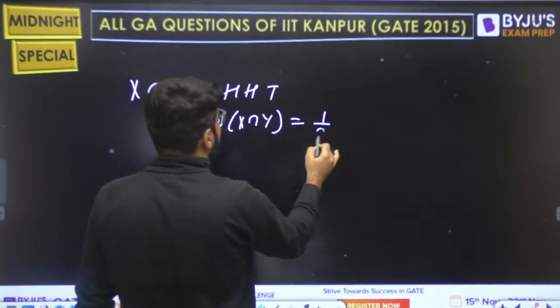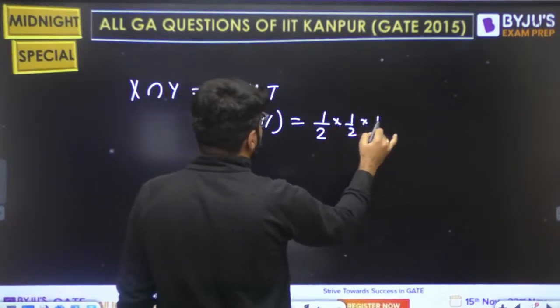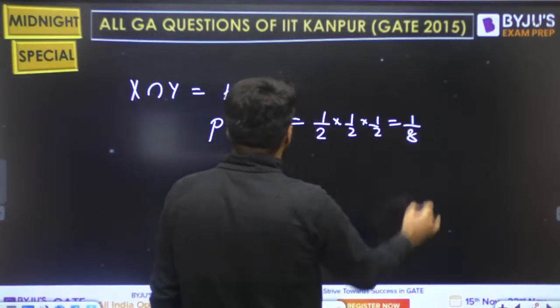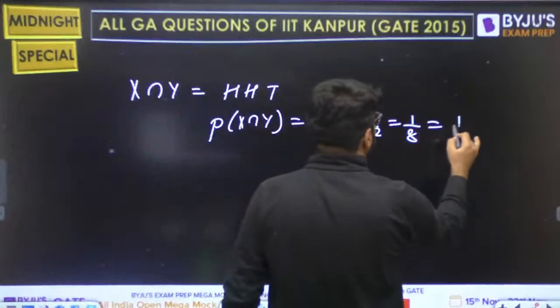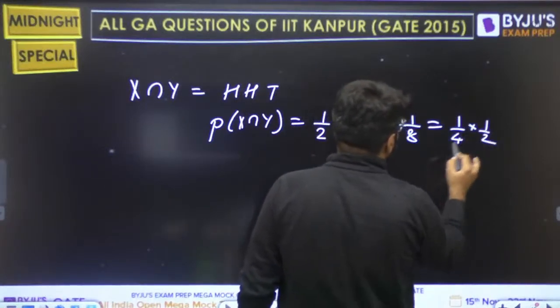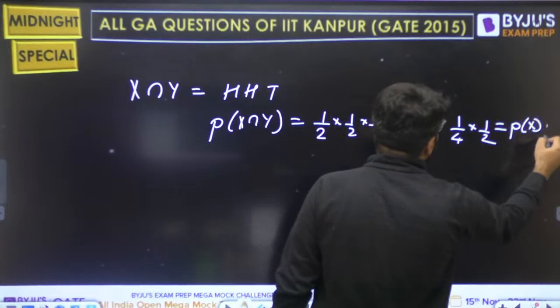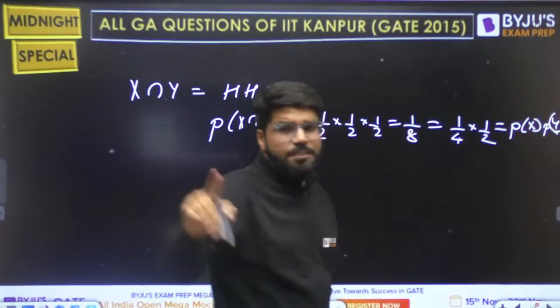It is 1 by 2, 1 by 2, 1 by 2. Now all the positions are fixed, so this is 1 by 8. Is it equal to Px Py? 1 by 4 into 1 by 2. So this can be broken as 1 by 4 into 1 by 2, right? That is equal to Px Py.